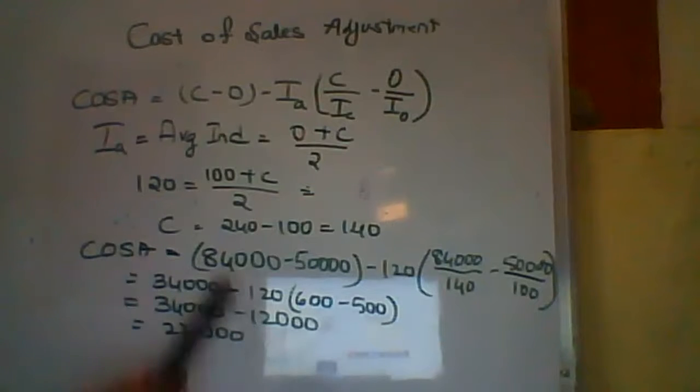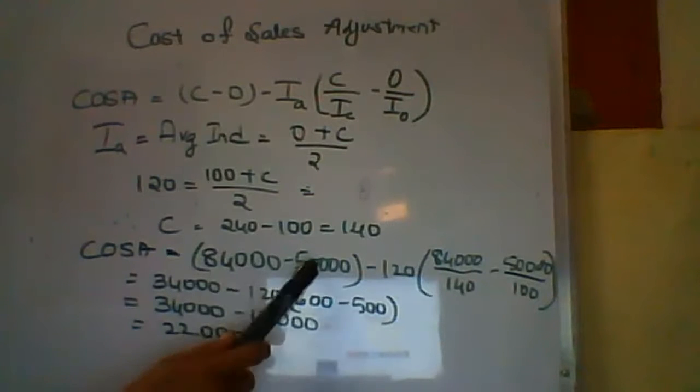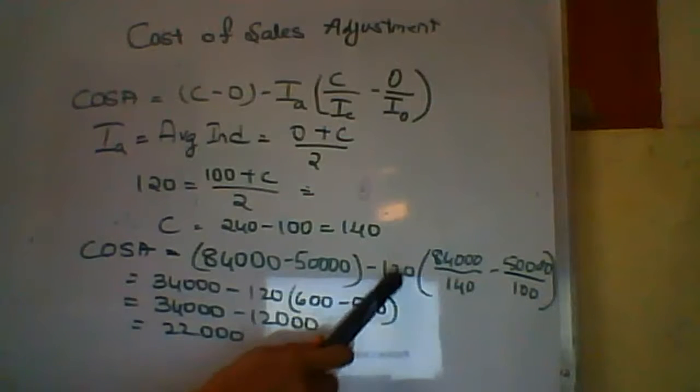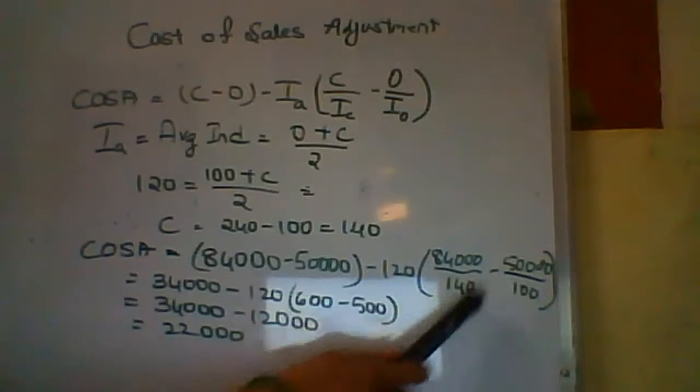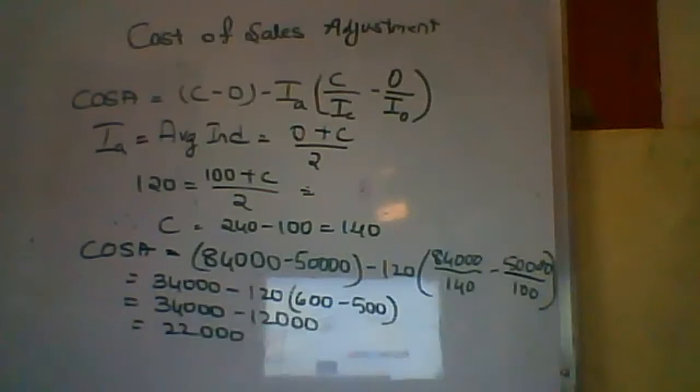Now apply COSA. COSA is closing stock 84,000, opening stock 50,000. These are the historical values. Minus average index 120, closing stock 84, closing index 140, opening stock 50 and opening index 100. So you are getting the cost of sales adjustment as 22,000. Is that clear? Yes, ma'am.